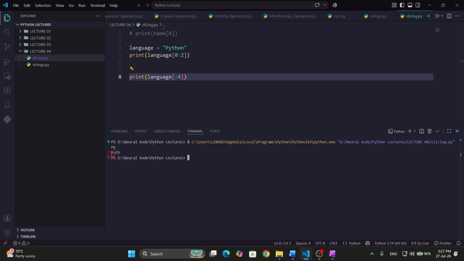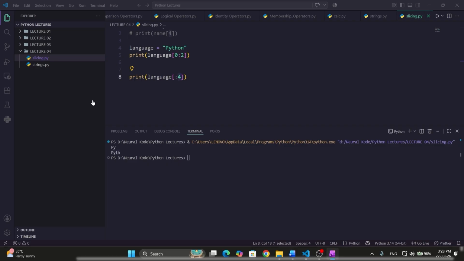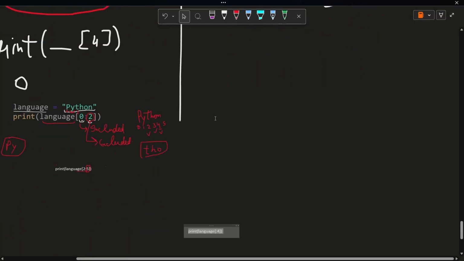We are getting PYTH. How are we getting PYTH? We have not given the start index here. We have just written colon 4. What does this mean and how is it executed? I will explain it here. I will paste this statement. So see here.